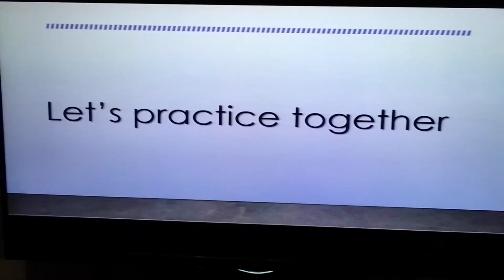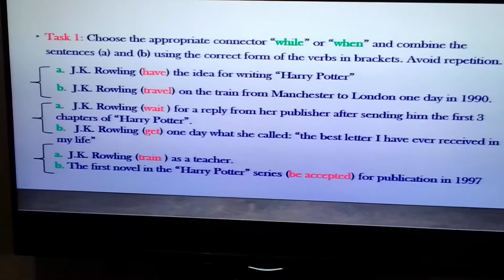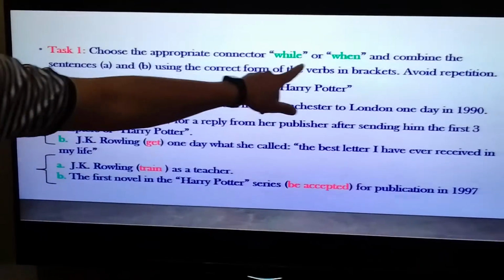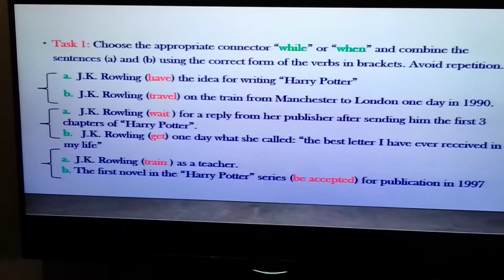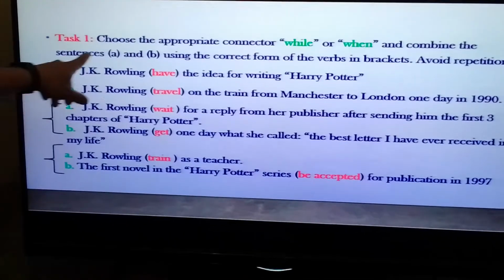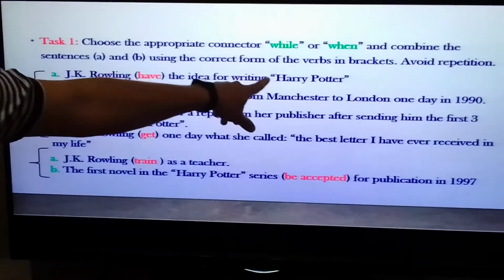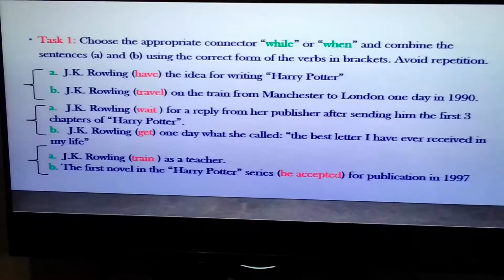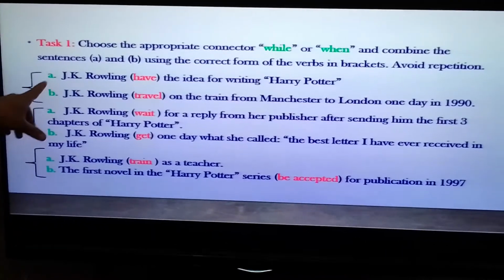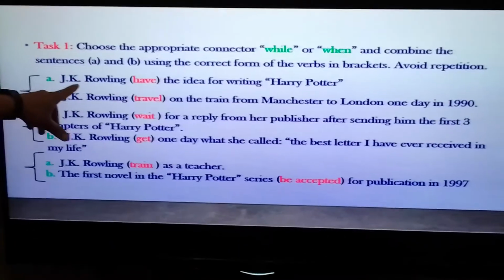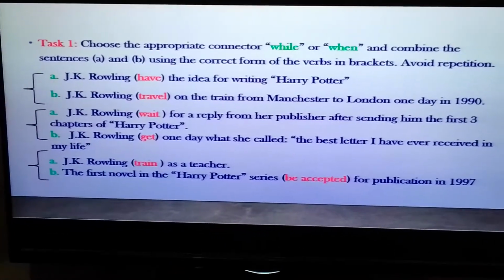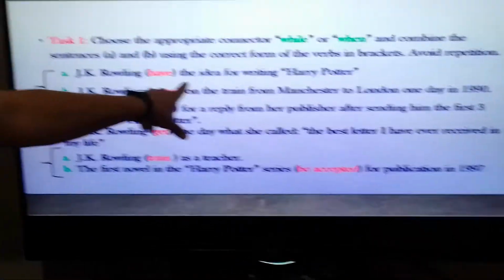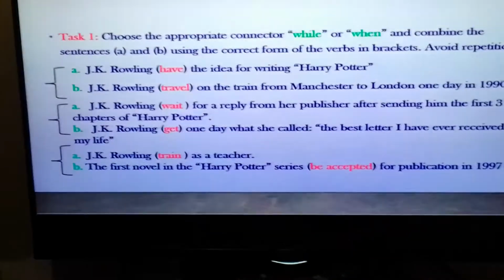Now, let's practice together. We have three pairs. Choose the appropriate connector, while or when, and combine, it means link, the sentences A and B using the correct form of the verbs in brackets. Avoid repetition, it means avoid repeating the subject sometimes. The first pair: J.K. Rowling, you know her, the writer of Harry Potter, have the idea for writing Harry Potter.